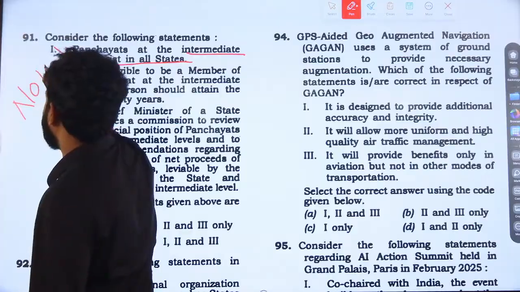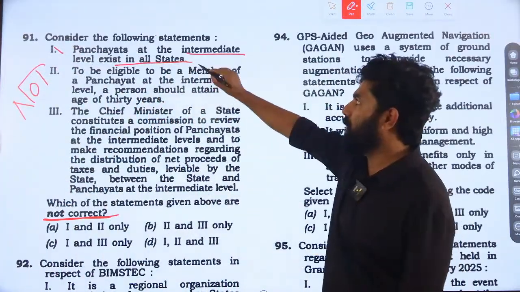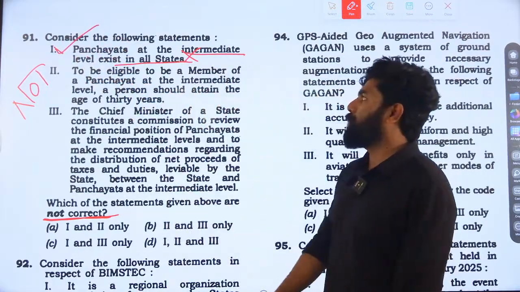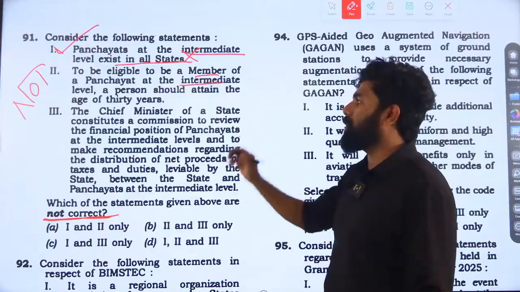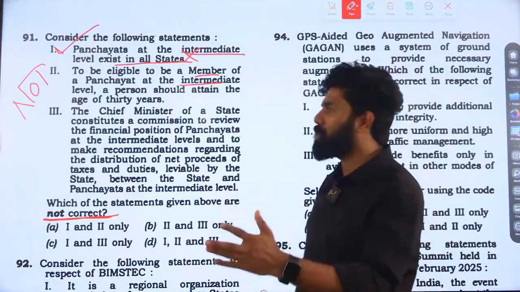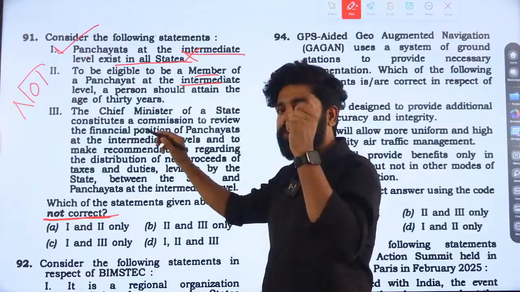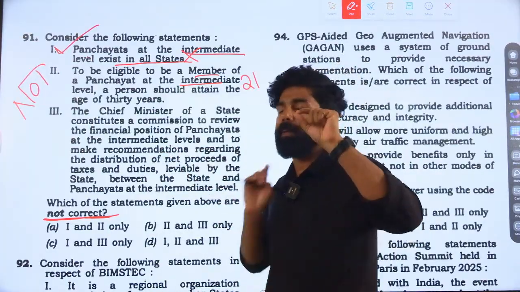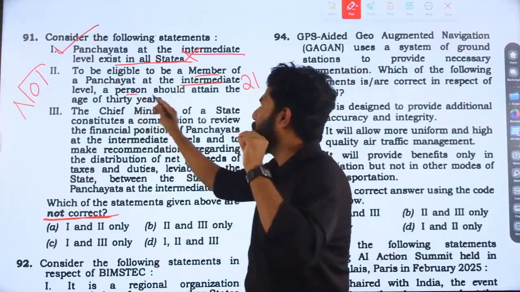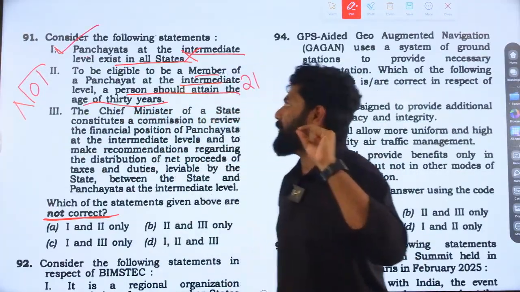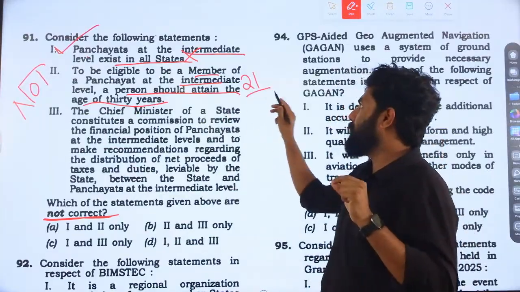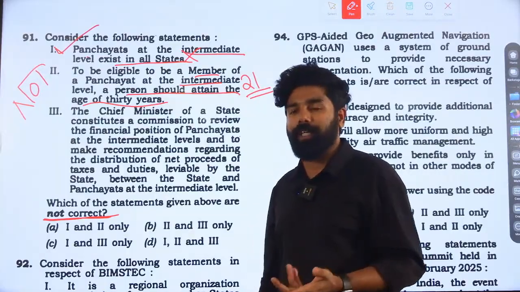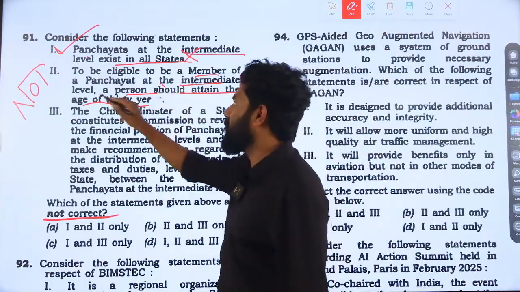So we know that statement 1 is an incorrect statement, and it should be part of the answer. Statement 2: To be eligible as a member of the panchayat at intermediate level, a person should have attained the age of 30 years. The minimum age to become a member of any panchayat, even including municipality, is 21 years. That's basic knowledge that we should have. So this statement is incorrect, and it should be part of the answer.